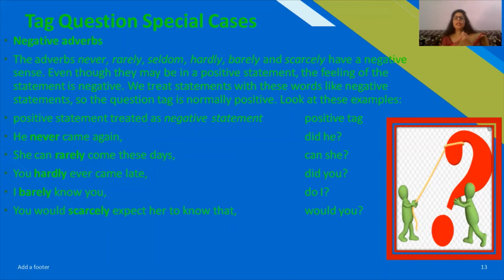So the question tag automatically will come as a positive tag, because in the statement, although the word not is not available, still these negative adverbs, if they are used, then they always give the sense of negativity, and later the positive question tag will appear after them.